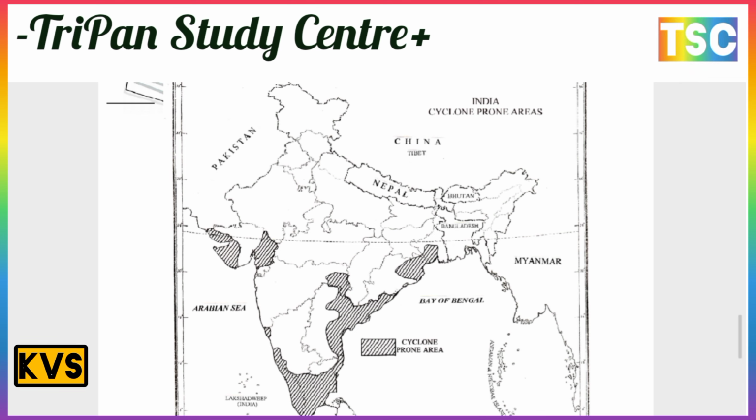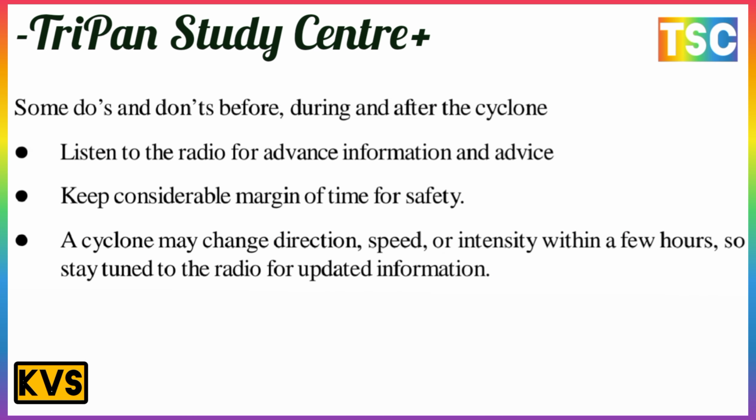Look here at Rajasthan. There is Gujarat here, and there is Kanyakumari on the other side. Note the dotted line. There is an important part in this map. Some dos and don'ts before, during and after the cyclone.